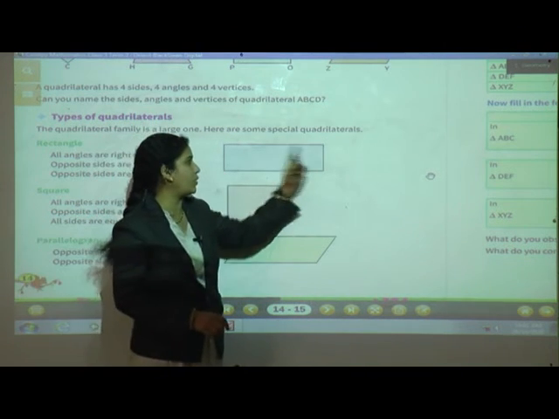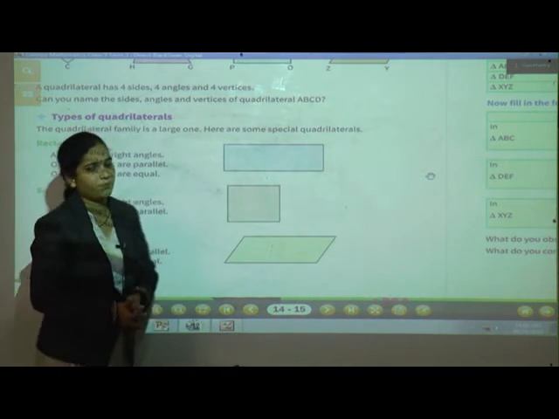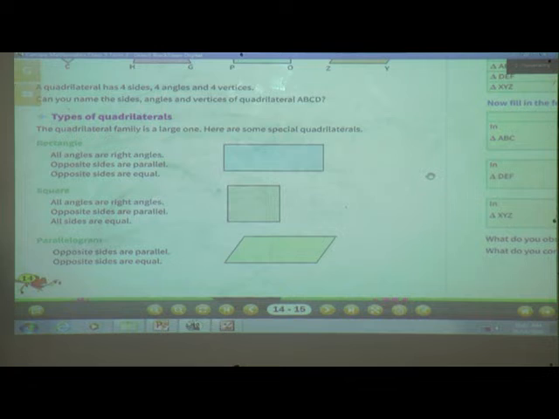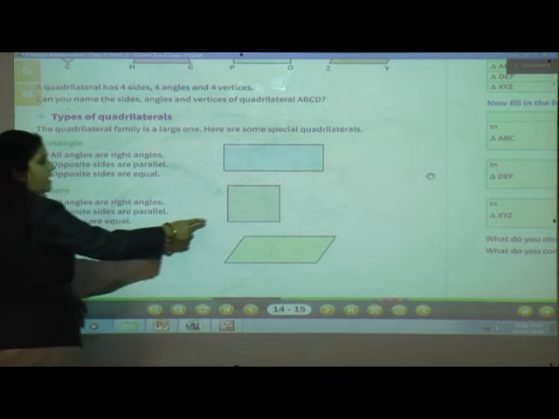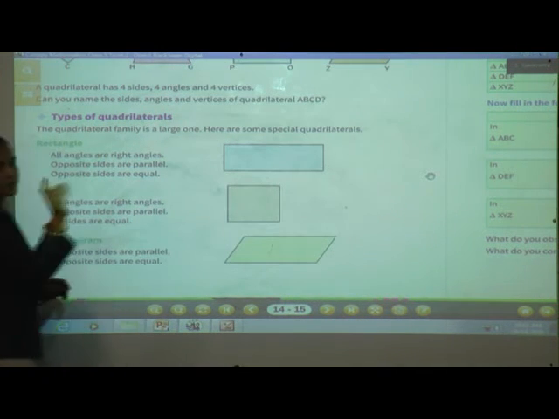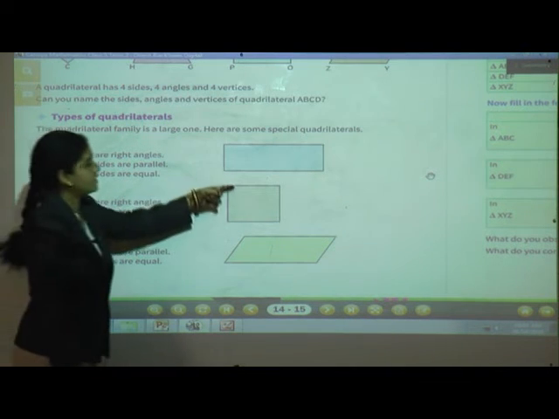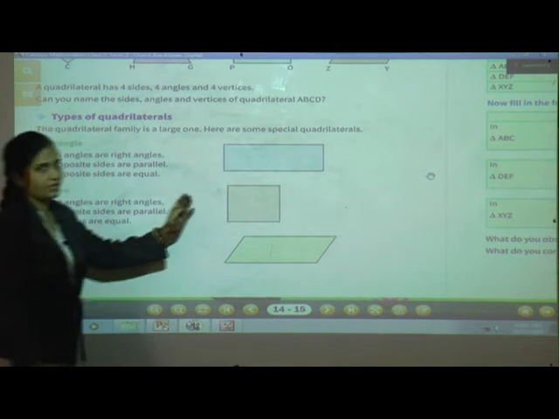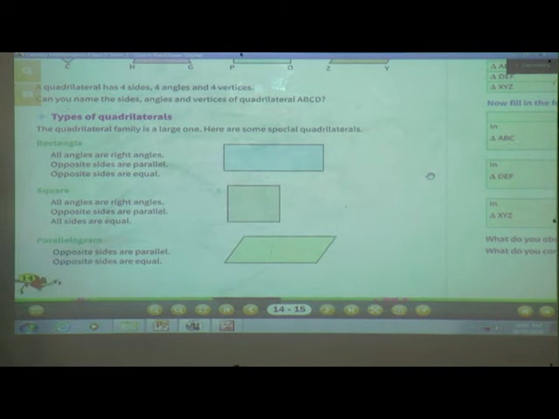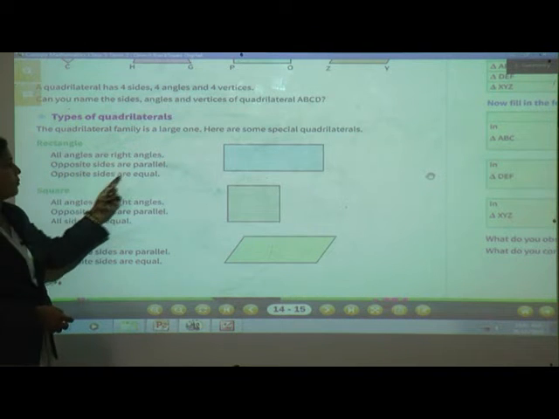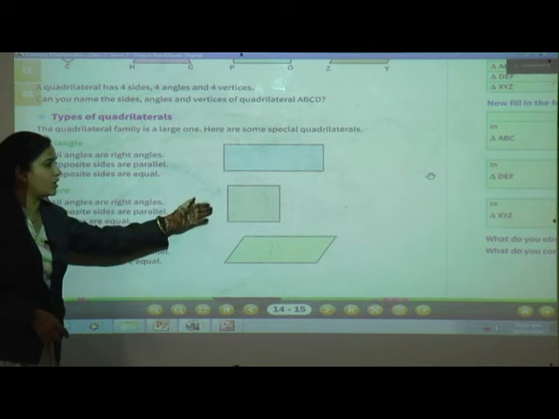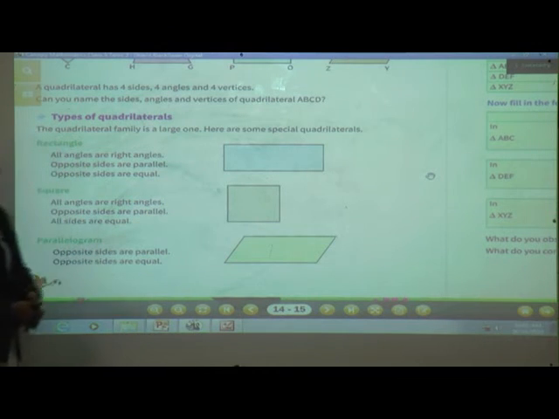Even these two sides also are of equal measure. Now square. All angles are right angles in the square. Opposite sides are parallel. Here also opposite sides are parallel, but here all sides are equal. Okay. In a rectangle only opposite sides are equal, but in a square all sides are equal in length.